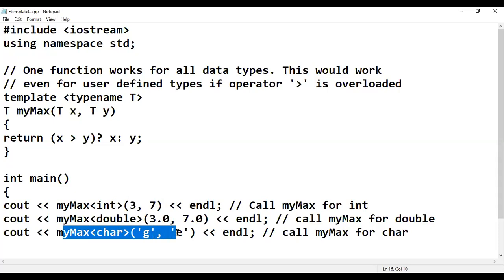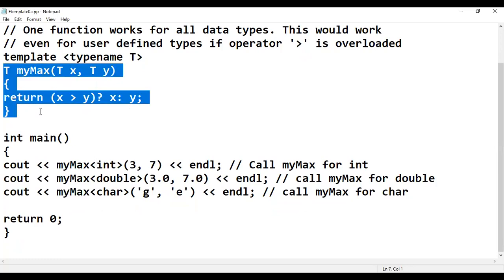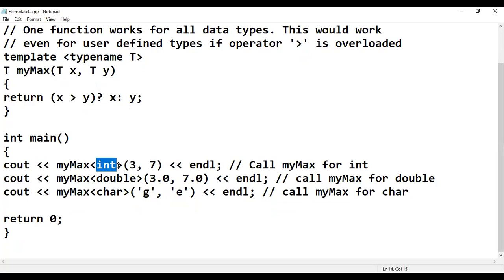Now for the character, what is expected is that it should get the ASCII value, and depending on these maximum ASCII values, it should generate the output. So what is expected when you call this function? The template will be the same, just to compare the two values depending on the input which will be provided. It should take that. Okay.